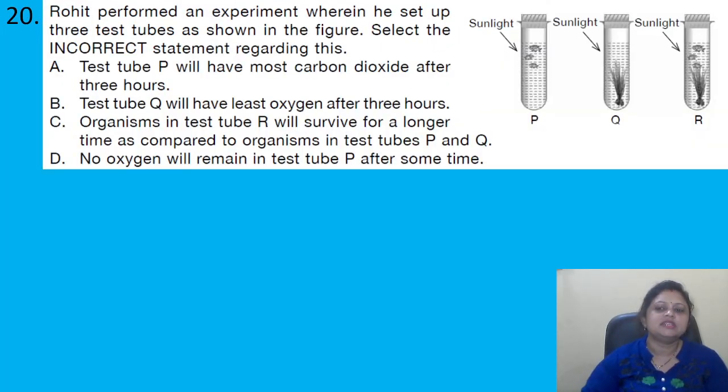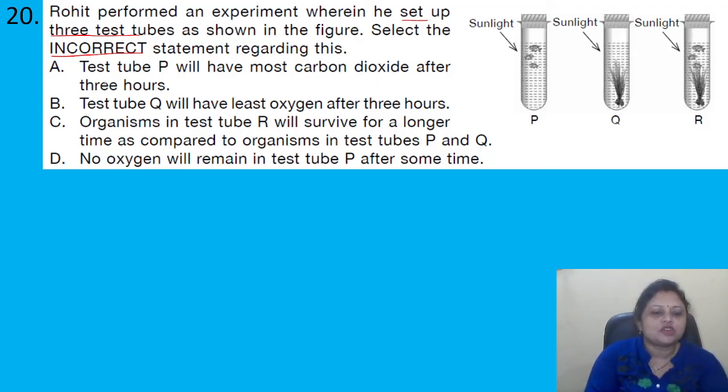Coming to the next question, Rohit performed an experiment wherein he set up 3 test tubes as shown in the figure. Select the incorrect statement regarding this. Options are A. Test tube P will have most carbon dioxide after 3 hours. B. Test tube Q will have least oxygen after 3 hours. C. Organisms in test tube R will survive for a longer time as compared to organisms in test tubes P and Q. D. No oxygen will remain in test tube P after some time. Okay, so we have to find the incorrect one.